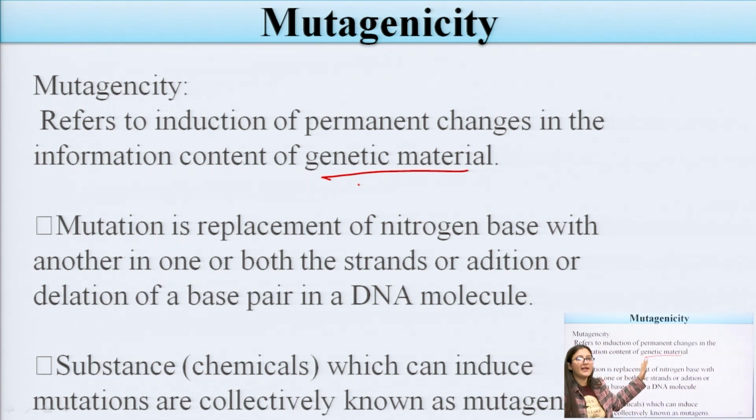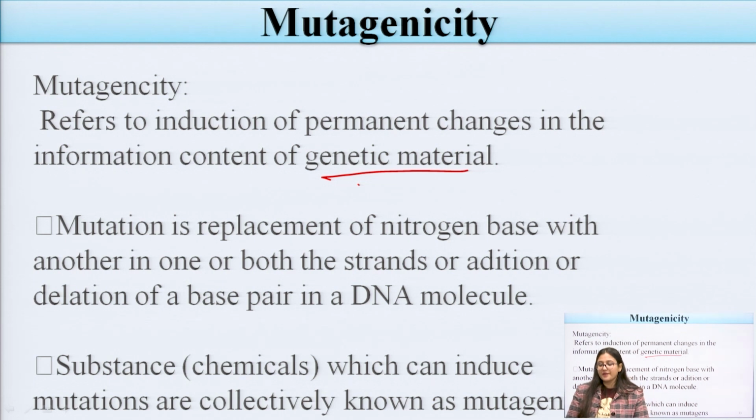When there is any permanent damage, alteration, or deletion in the DNA gene, it may produce a mutation in that individual. Different genetic material passed from the parents to the offspring may produce other observations or behavioral changes in the offspring.